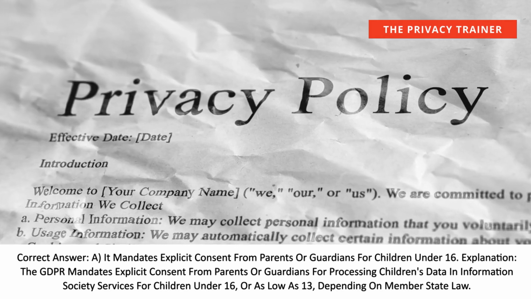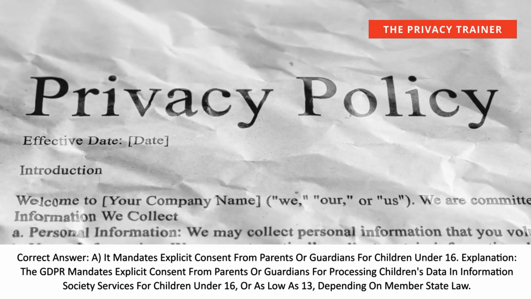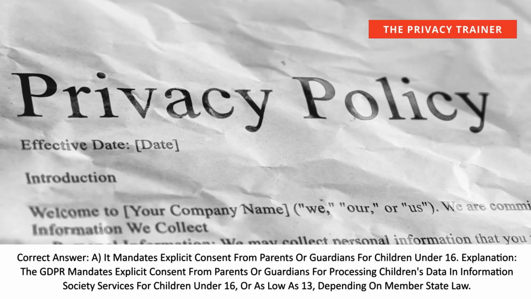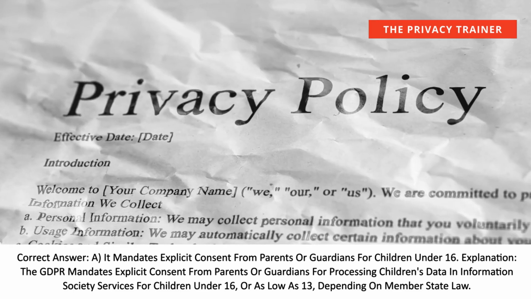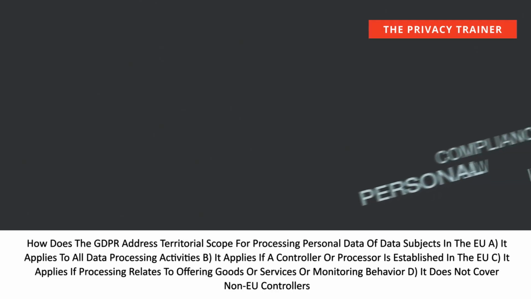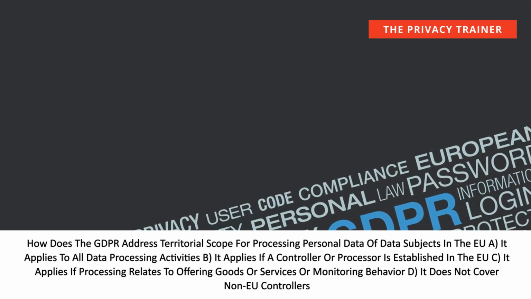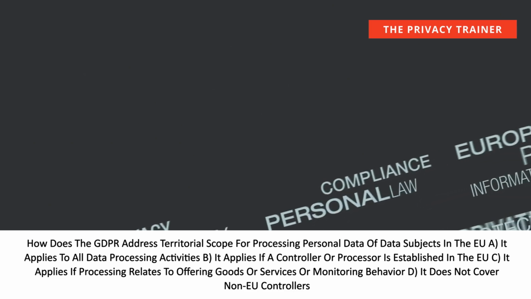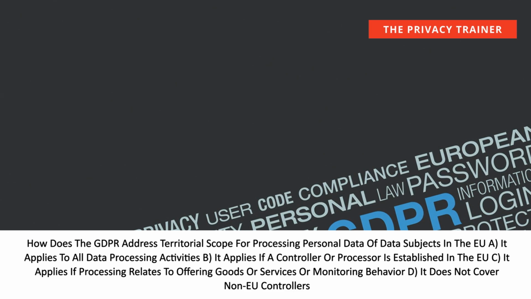Correct answer, A. It mandates explicit consent from parents or guardians for children under 16. Explanation: The GDPR mandates explicit consent from parents or guardians for processing children's data in information society services for children under 16, or as low as 13, depending on member state law. How does the GDPR address territorial scope for processing personal data of data subjects in the EU? A. It applies to all data processing activities. B. It applies if a controller or processor is established in the EU. C. It applies if processing relates to offering goods or services or monitoring behavior.